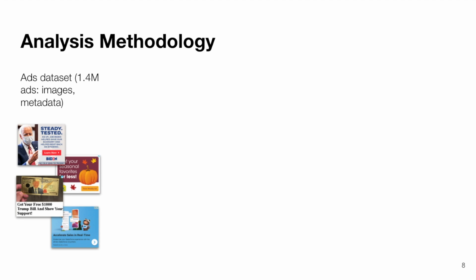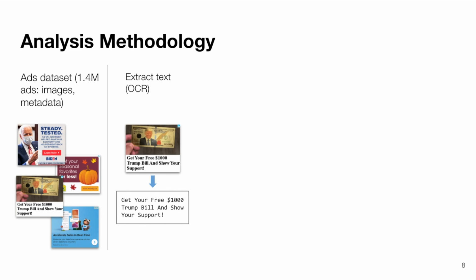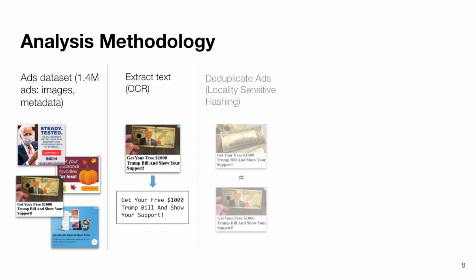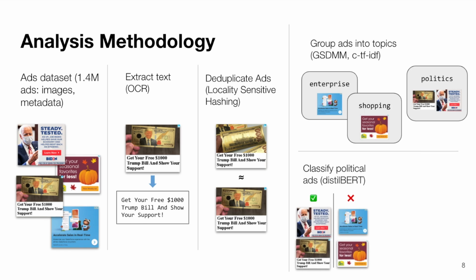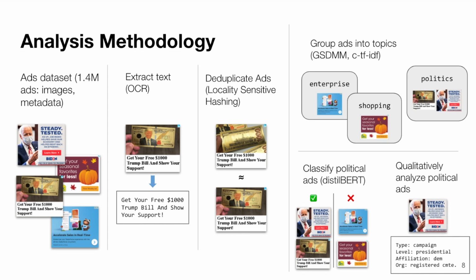To enable automated analysis, we extracted the text of the ads using optical character recognition. Then, to reduce redundant processing, we identified duplicate ads using locality-sensitive hashing. We then used 2 language modeling techniques to further sort our data. First, to discover the topics of the ads in our dataset generally, we created a topic model using a Dirichlet multinomial mixture model. Second, to analyze political ads in depth, we trained a classifier for identifying political ads using the pre-trained DistilBERT model. Then, we performed a qualitative analysis of all of the political ads found by the classifier and manually labeled them with attributes such as the party affiliation of the advertiser.